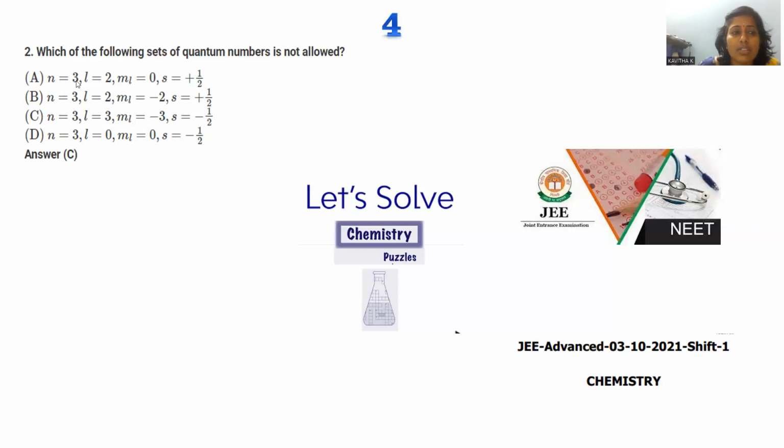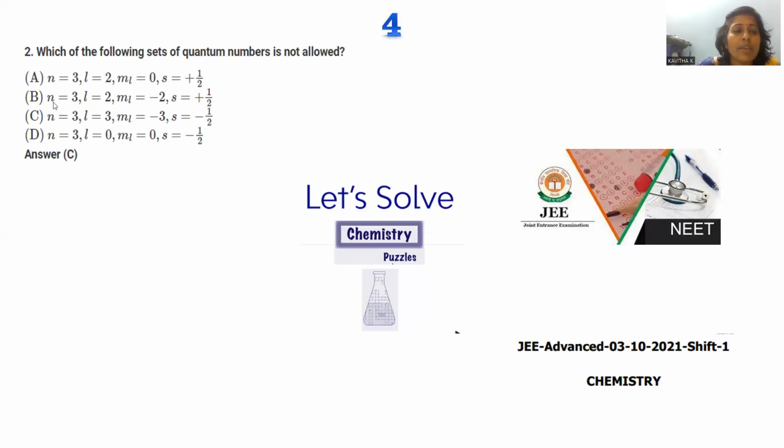We are already aware. In all the cases, the principal quantum number is given as 3, so it is the third main shell. And the L value of 2 is the right answer, because n minus 1, n is 3, 3 minus 1 becomes 2. This is the right combination. So 0 is also valid for the magnetic quantum number, because if L is 2, M will be minus 2, minus 1, 0, plus 1, plus 2. So 0 is possible. The S value is either positive half or negative half. Here it is positive half, so A is a completely allowed combination.